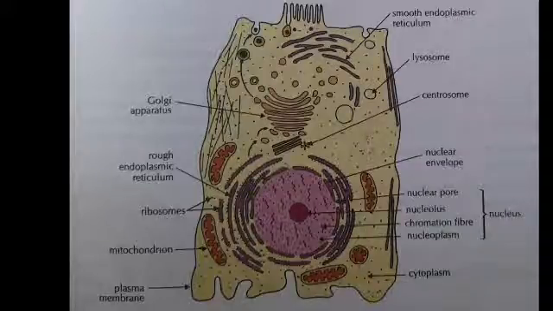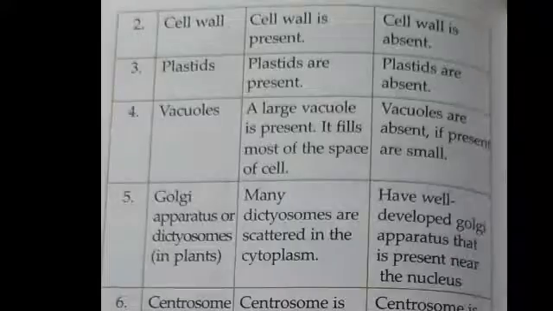Yeah. Students, let us recapitulate. What do we learn? Cell wall, cytoplasm, plastids, chromoplastids, chloroplastids and leucoplastids, mitochondria, Golgi operators, lysosomes, ribosomes, centrosome.